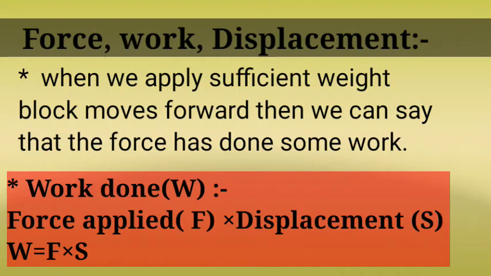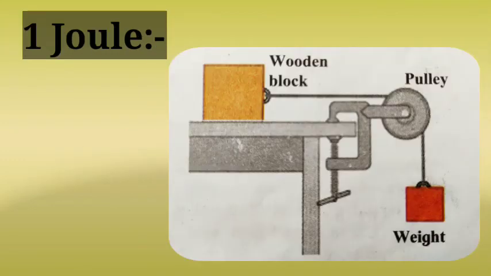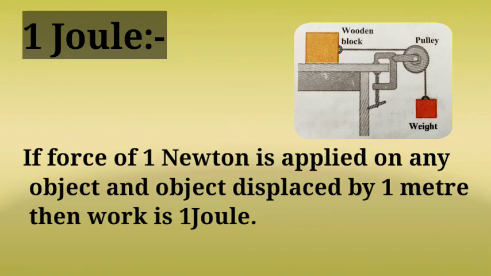The unit of work in the SI system is joule, while the unit of work in the CGS system is erg. Force and displacement are vector quantities, while work is a scalar quantity. Let's understand how the work of 1 joule is done. If on a wooden block a force of 1 Newton is applied, and if the block is displaced by 1 meter, then the force has done 1 joule of work.